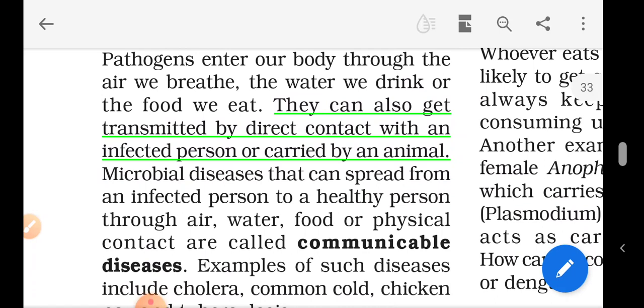The same criteria applies here. If you get in direct contact with the infected person, you also get infected through breathing his air or the droplets from his nose.